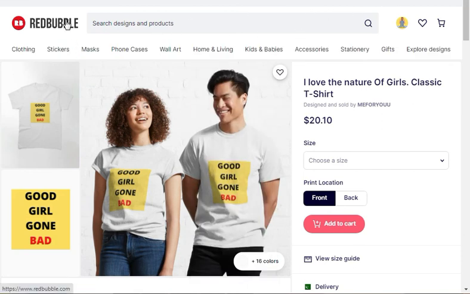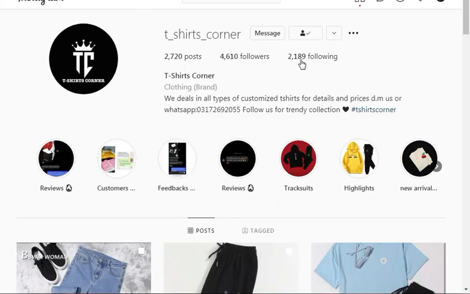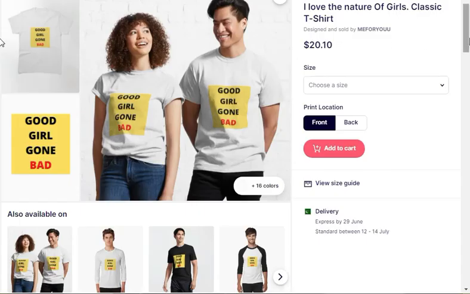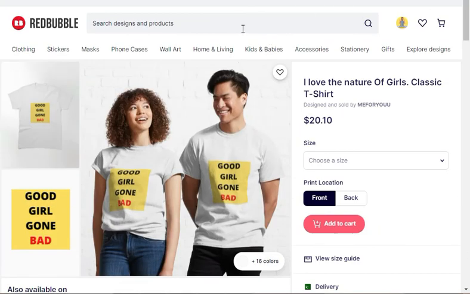You simply create an account on Redbubble. After creating the Redbubble account, simply put your design on Redbubble and promote this Redbubble t-shirt design with the help of Instagram. Grow your Instagram profile and post on Instagram. So here is the method I use to make passive income.